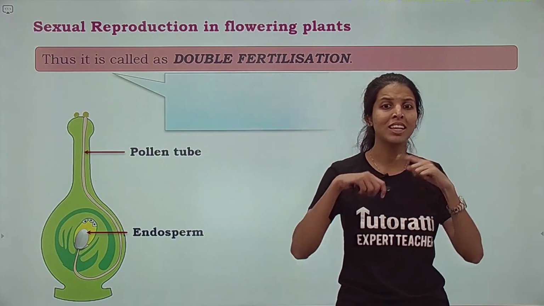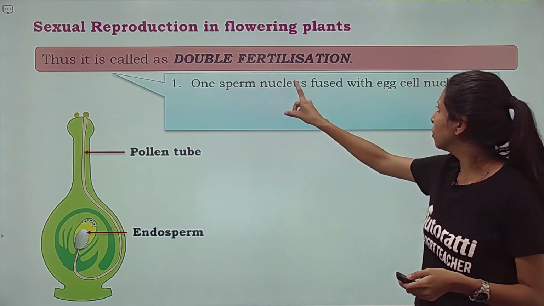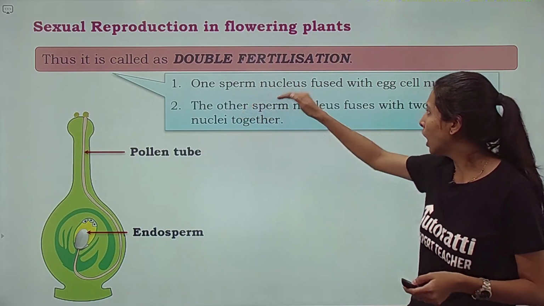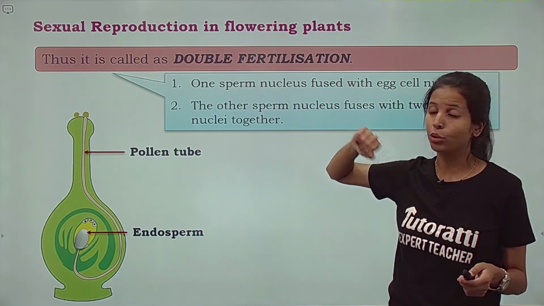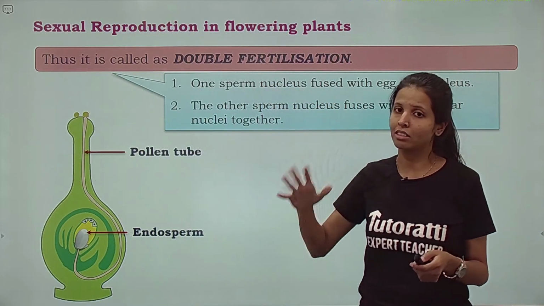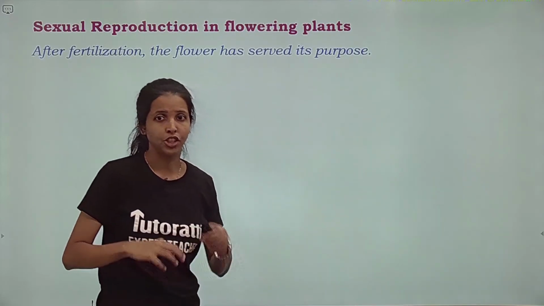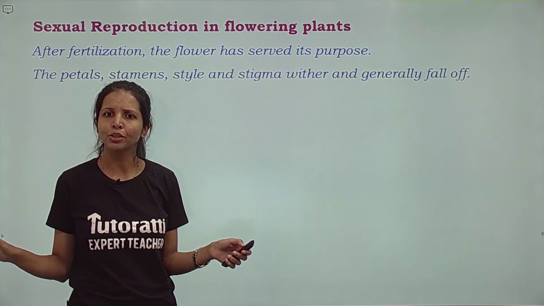Ma'am, how is it double? Let's revise it one more time. First, when the first sperm nucleus fuses with the egg cell, and second, when the other sperm nucleus fuses with the two polar nuclei together. Fertilization is happening twice, hence it is called double fertilization. After fertilization, the flower's purpose has been fulfilled. So ma'am, what happens to the flower?